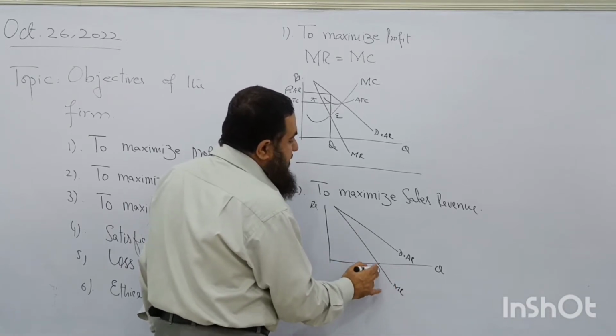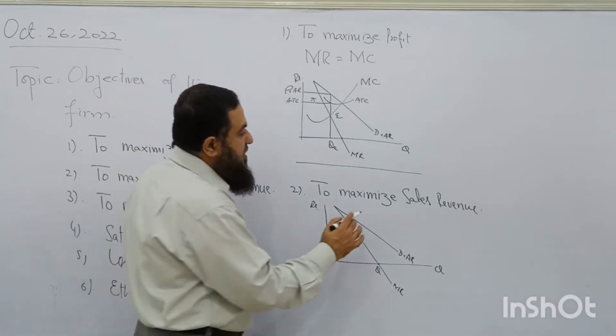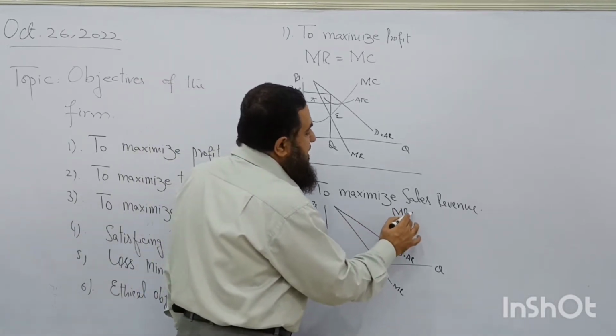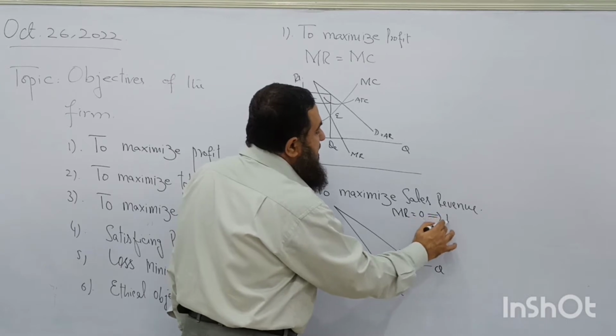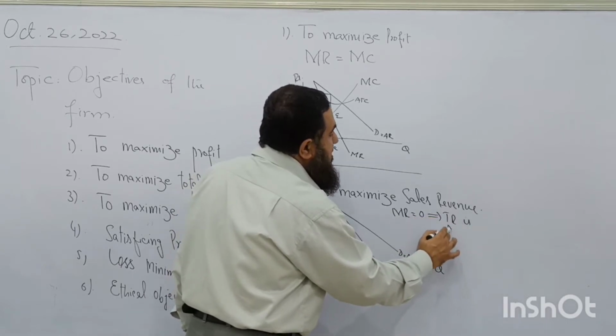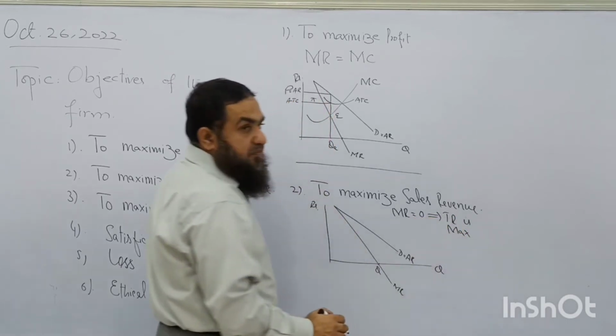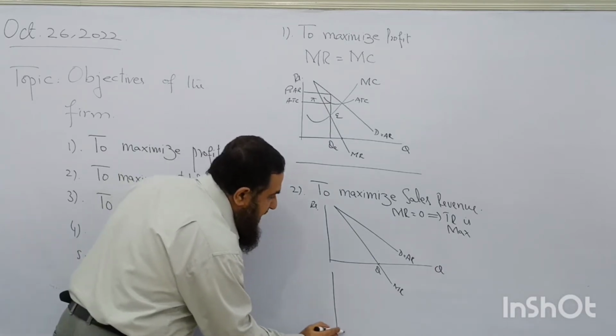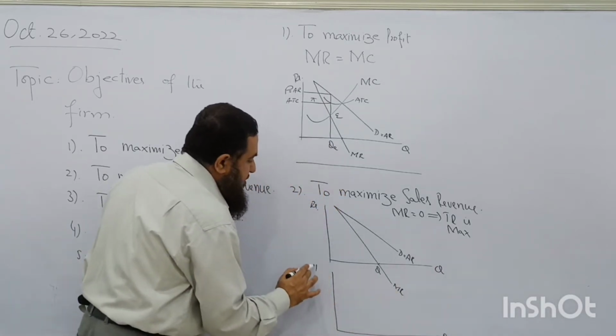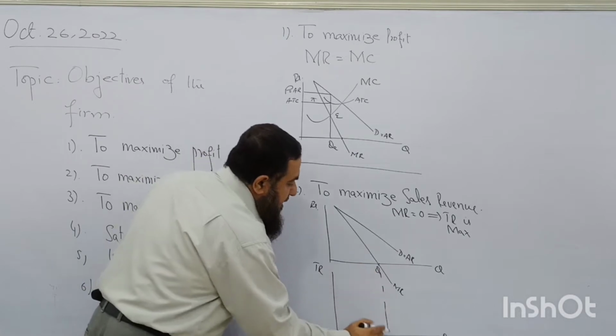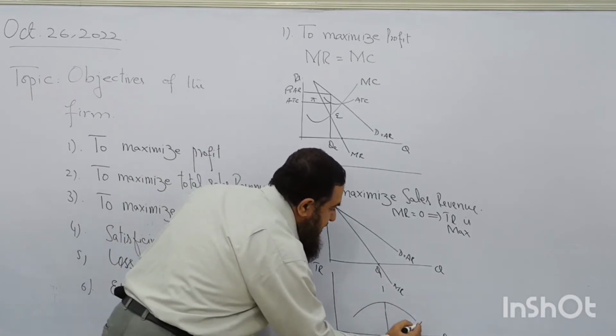Now, this point of output, where marginal revenue is 0, the total revenue is maximum. If you remember the shape of total revenue curve, do you remember it? This is the shape of total revenue.